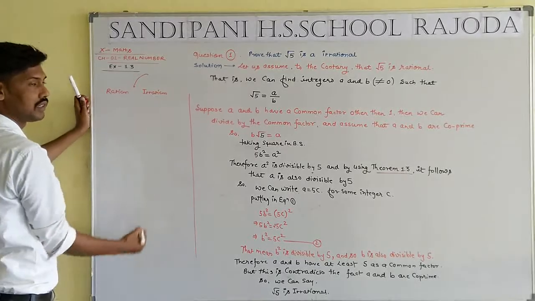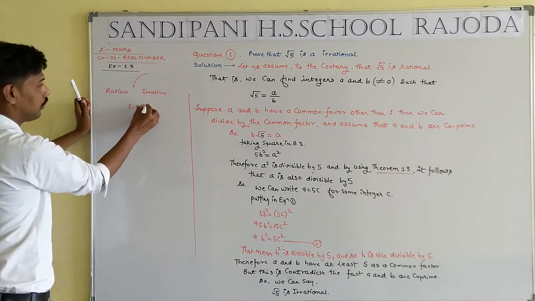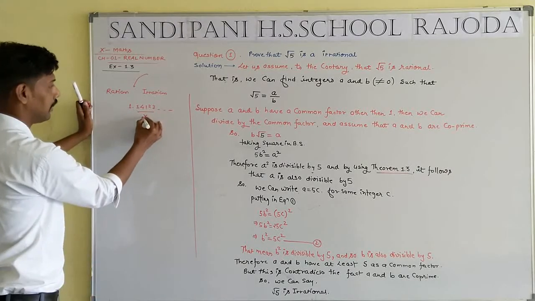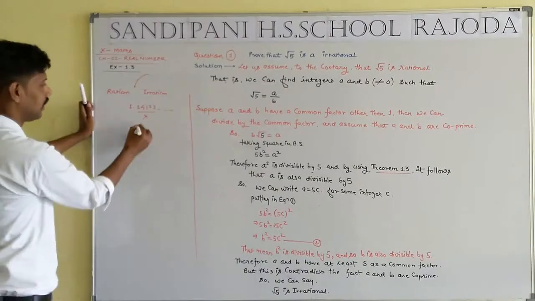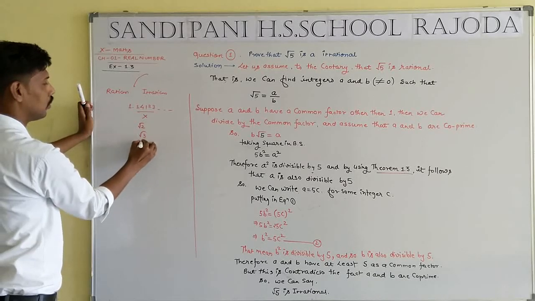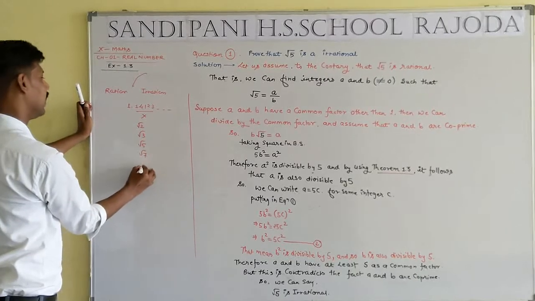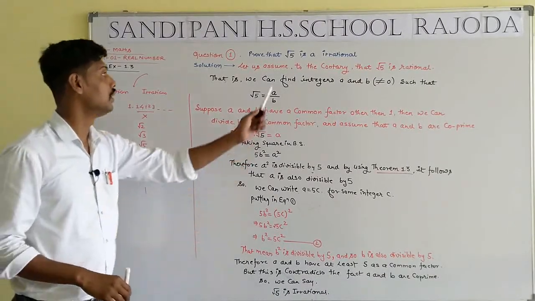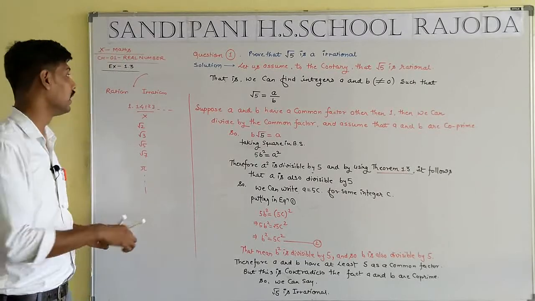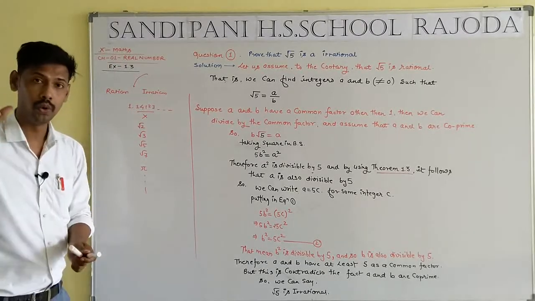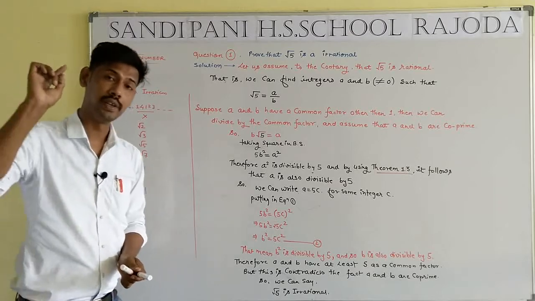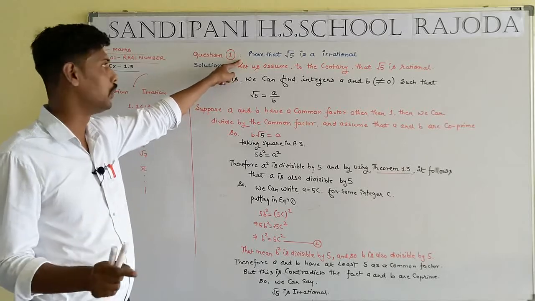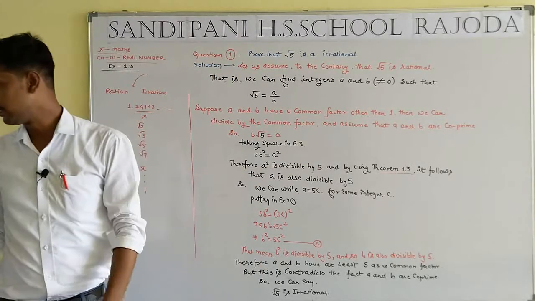What is the meaning of the irrational? 1.4123, that means it goes to infinity but doesn't follow any pattern, such numbers are known as irrational numbers. For example, root 2, root 3, root 5, root 7 and pi. That means root 5 is an irrational number. I hope you know root 5 is an irrational number. So we have to prove root 5 is an irrational number.